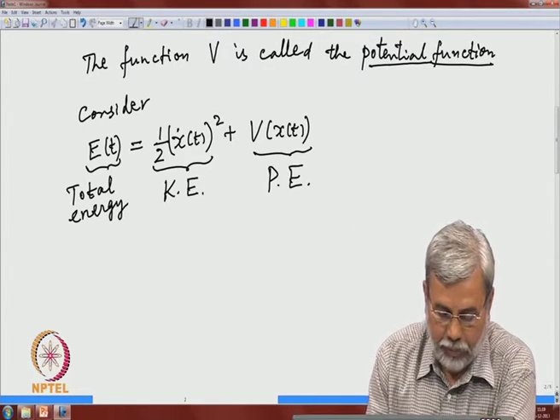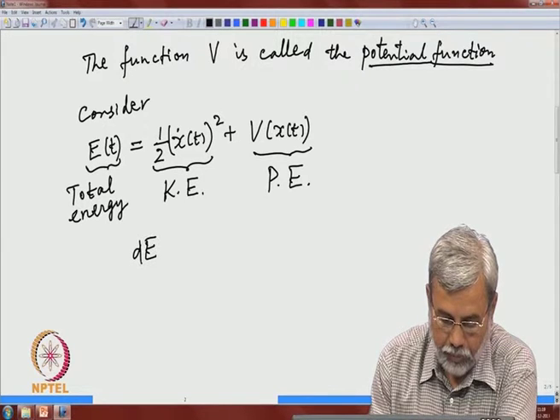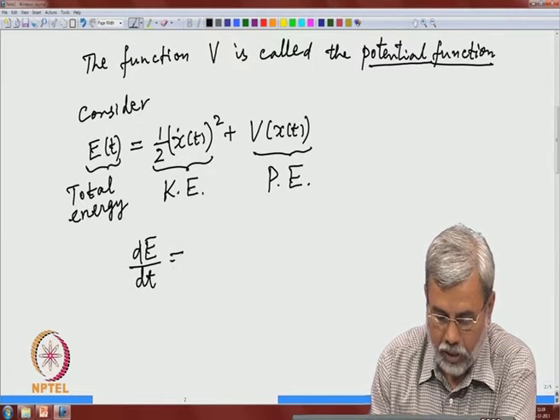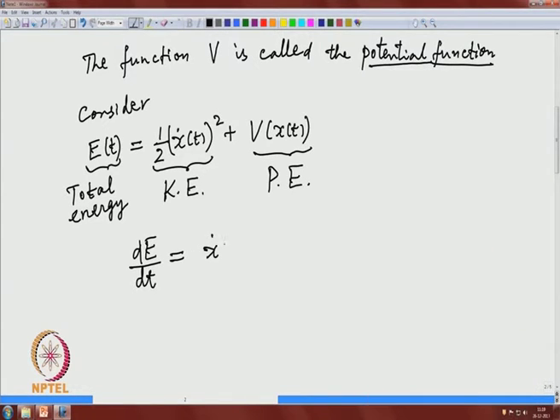If we differentiate this E with respect to t, what we get is x dot(t) x double dot(t) plus, using the chain rule, d by dx of V(x(t)) times x dot(t). Now x dot is common, and the other term, x double dot(t) plus d by dx of V(x(t)), is 0 by the equation.